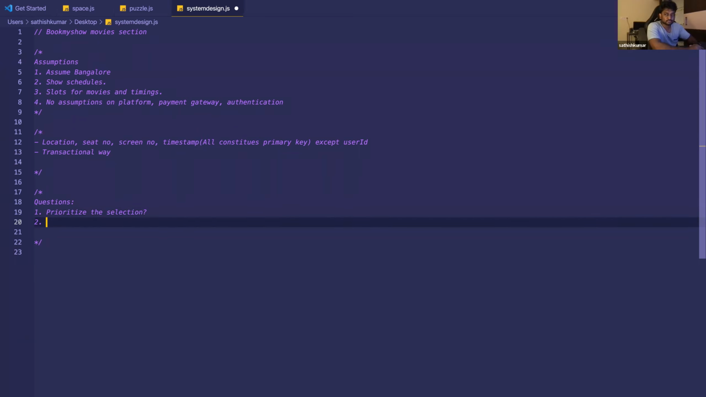So basically what I'm trying to say is, if a Rajinikanth movie has released and there are 100 seats and whatever 1,000 people trying to book, all these transactions will run on the database. Some will succeed, some will fail. The people who fail will get an error message, then they'll try again.